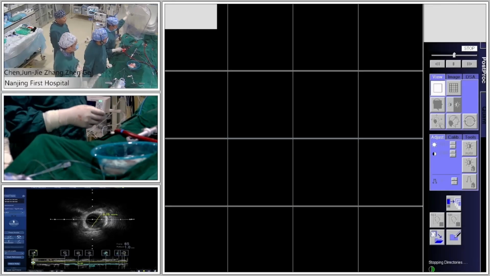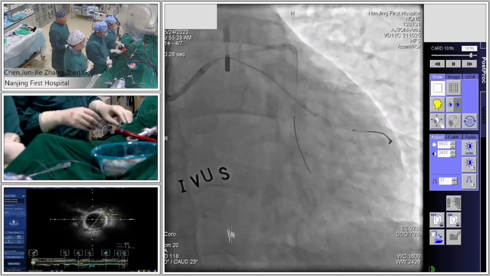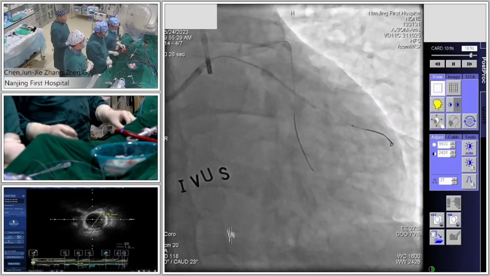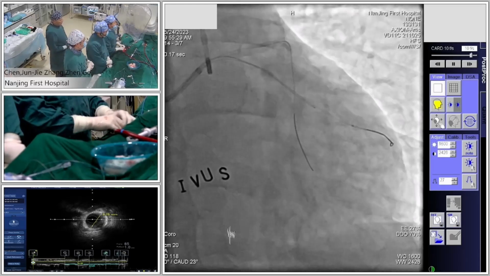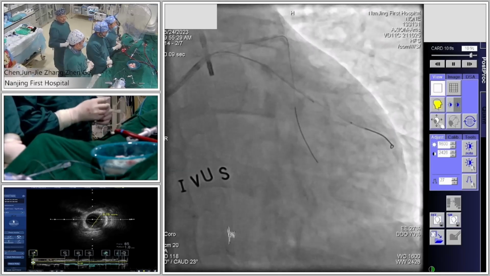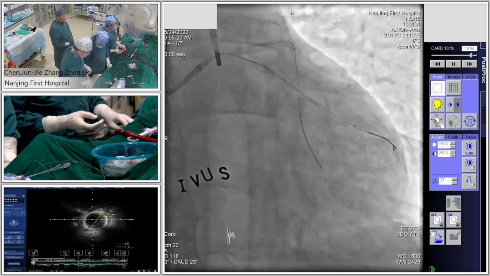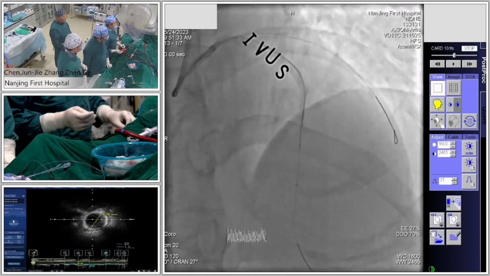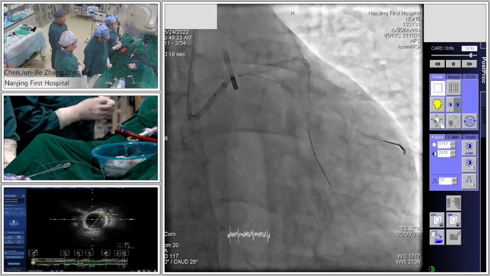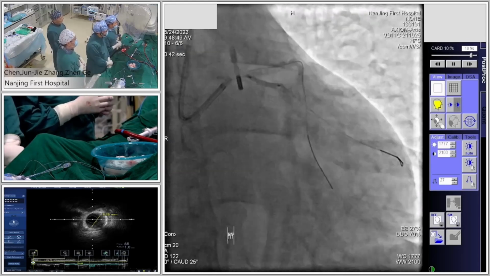Just as mentioned before, the distal left main is a complex bifurcation lesion based on the definition criteria. And because both lesions in the circumflex and LAD are very severely calcified, did you pre-dilate? Yeah, I pre-dilated this circumflex, using a 2.0 non-compliant balloon. So this is a true balloon.